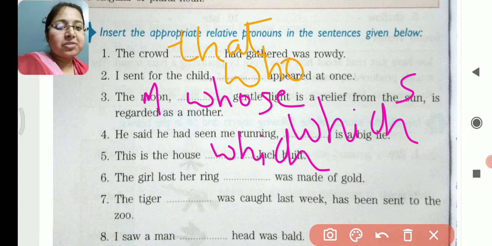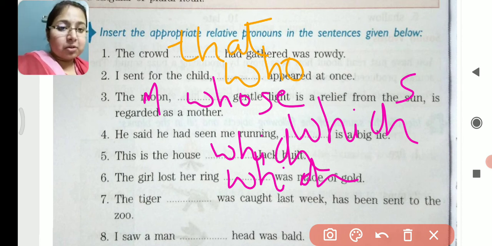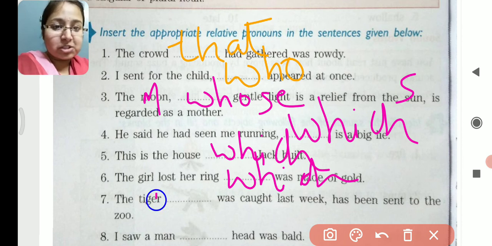The girl lost her ring, dash, was made of gold. So we are talking about the ring, which is again non-living. So we'll use which. Next, 7. The tiger, dash, was caught last week has been sent to the zoo. So the tiger which was caught last week. In case of animals also we use which.